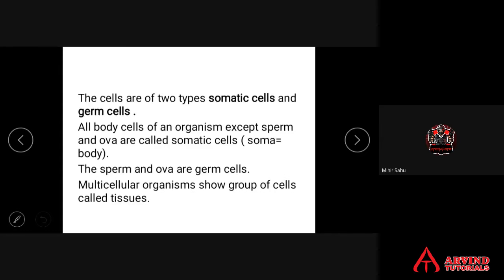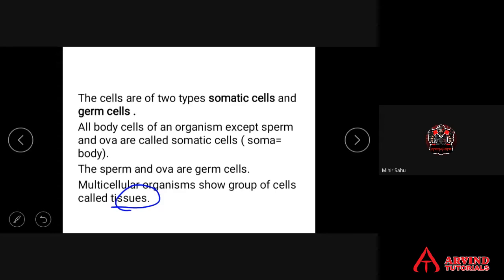We have defined only two or three terms. The cells in a multicellular organism are of two types: somatic cells and germ cells. Somatic cells are called body cells, while germ cells are the reproductive cells like ova and sperm.